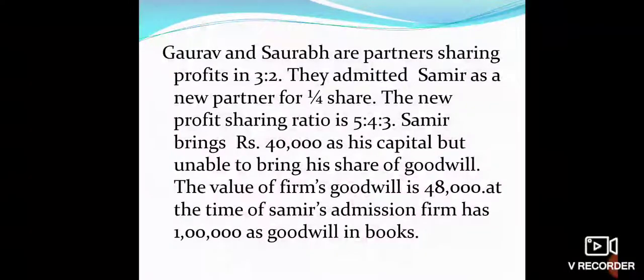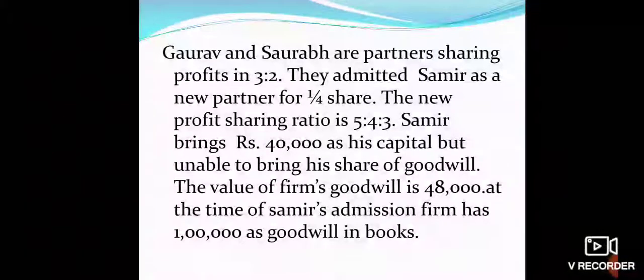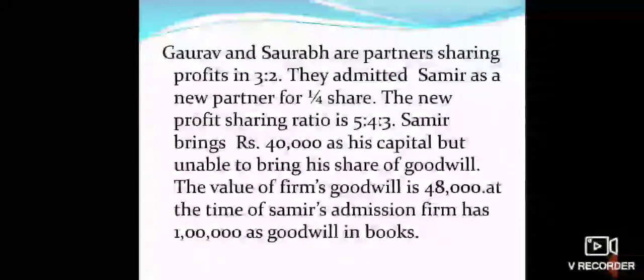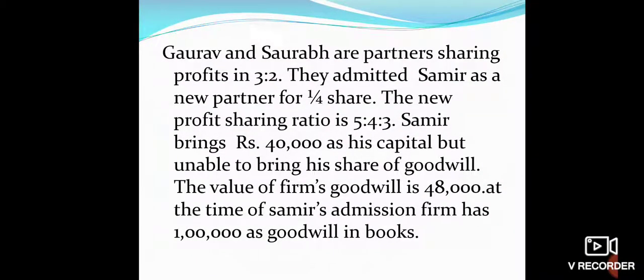Gaurav and Saurav are partners sharing profits in 3:2. They admitted Samir as a new partner for 1/4 share. The new profit sharing ratio is 5:4:3. Samir brings rupees 40,000 as his capital but is unable to bring his share of goodwill. The value of the firm's goodwill is 48,000. At the time of Samir's admission, the firm has 1 lakh as goodwill in the books.